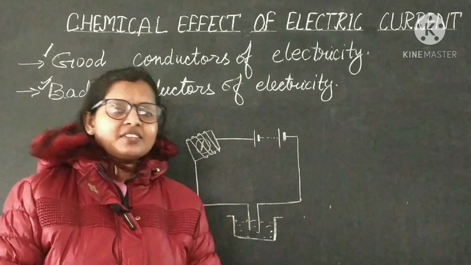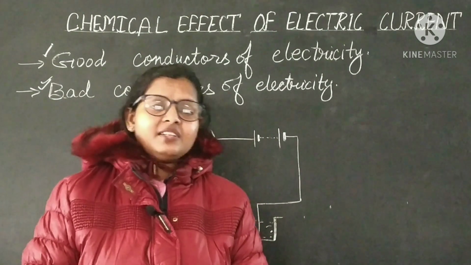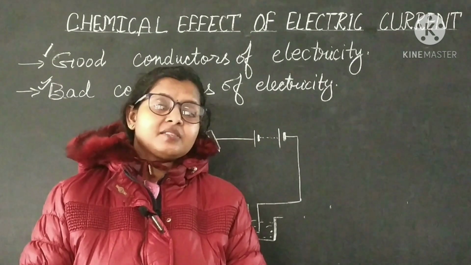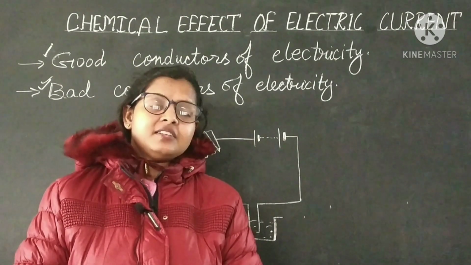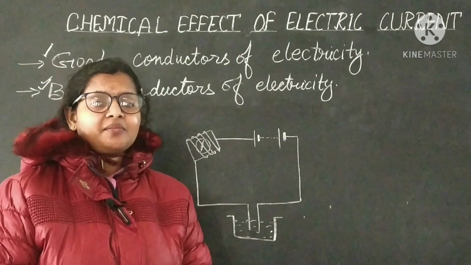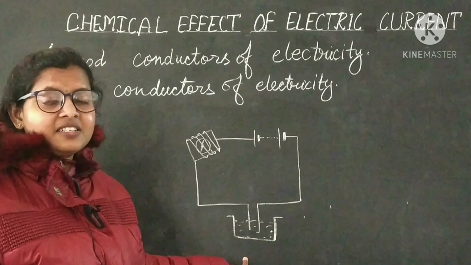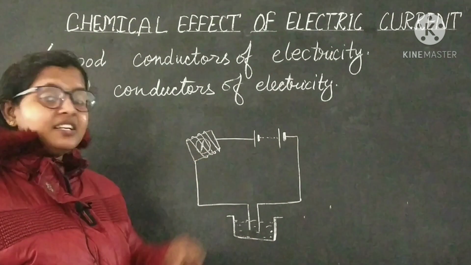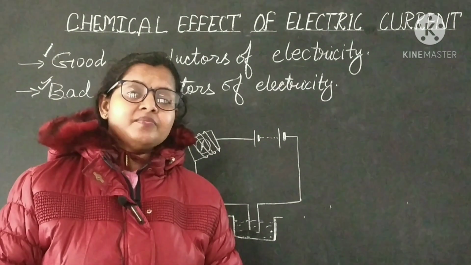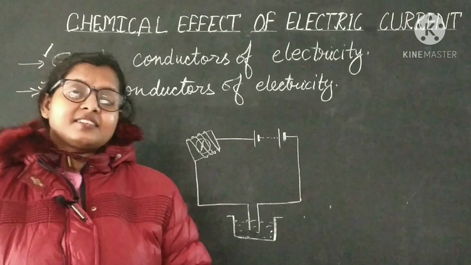Will it conduct electricity? No, it will not. You can test it, but the water should be the distilled one. In distilled water, no conduction of electricity will take place. But if you add a pinch of salt to it, then it will start conducting electricity. So after adding salt, it will conduct electricity.